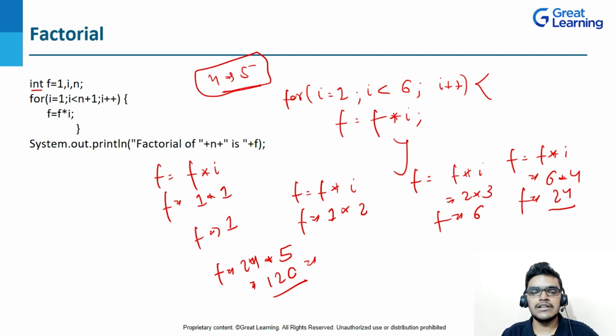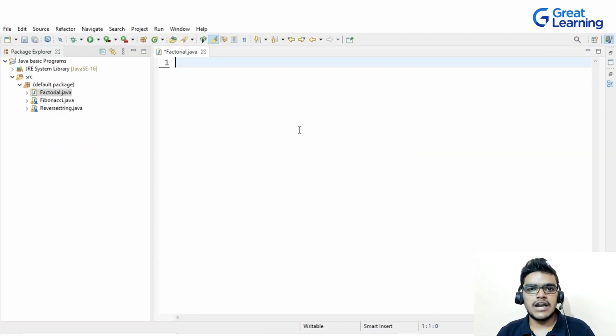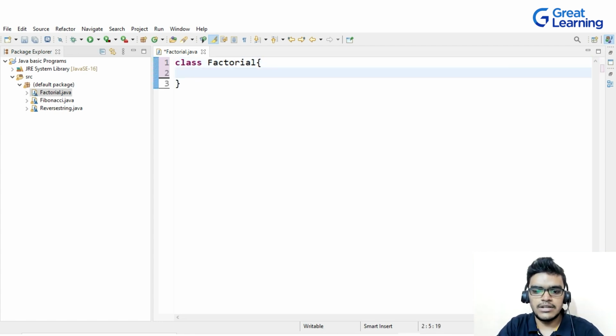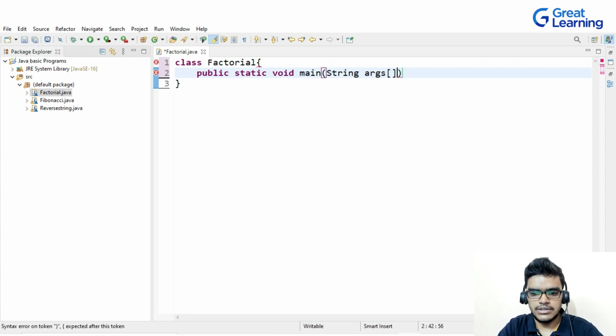Now let's see the practical coding example. So now let's start with the coding. First, I will create a class. I will write class and then Factorial. Inside this class, I will create a main method. So I will write public static void main, String and then args, right?